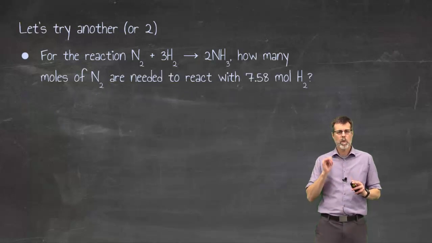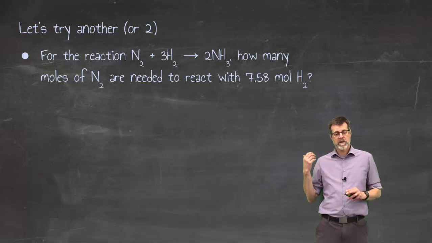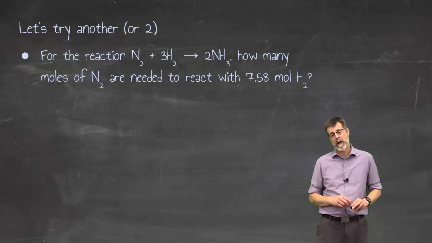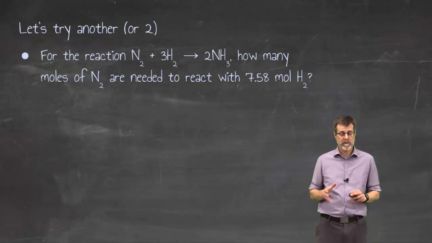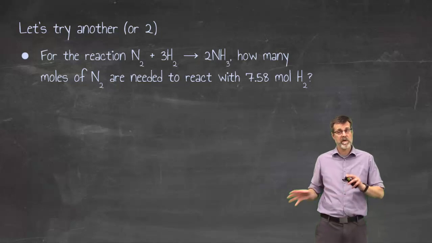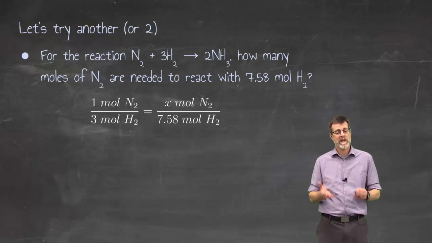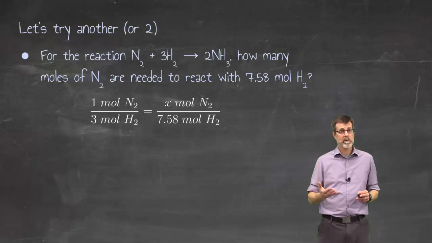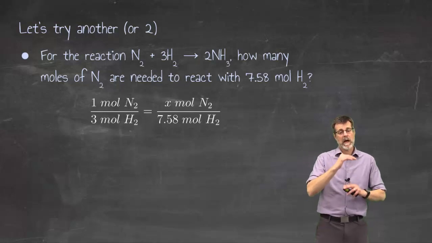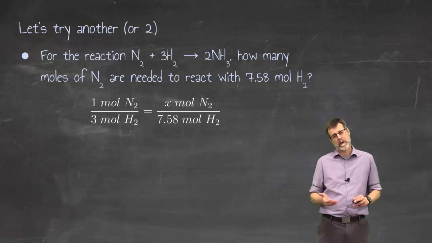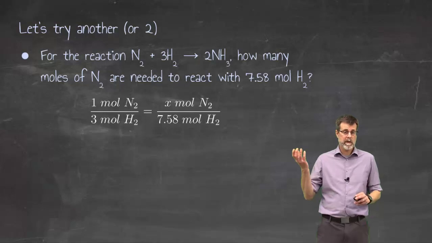Okay, we're just going to do one more or maybe two, we'll see. But if I were to do the same thing, now I'm looking at two different things, right? How many moles of nitrogen need to react with 7.58 moles of hydrogen? So now it's two reactants rather than a reactant and a product. But the answer is the same thing, or at least the same idea. I'm going to set up a ratio based on A, this balanced chemical reaction, the recipe, and B, the scaling up version. So again, 1 mole of nitrogen and 3 moles of hydrogen, that goes together, and then X moles